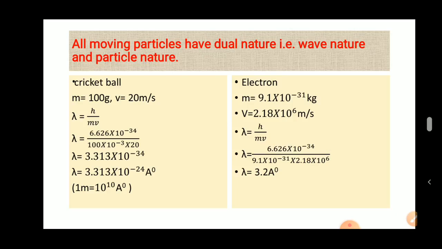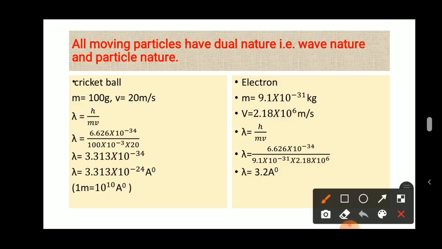Now imagine the cricket ball has a mass of 100 gram and a velocity or speed of 20 meter per second. This is an imaginary value. Substitute that value in the equation given by de Broglie, lambda is equal to h by mv. Here you can see the calculation. What answer will you get? Lambda is equal to 3.313 into 10 to the power minus 24 Armstrong. Minus 24 Armstrong means it is nothing but a value in 0.000.